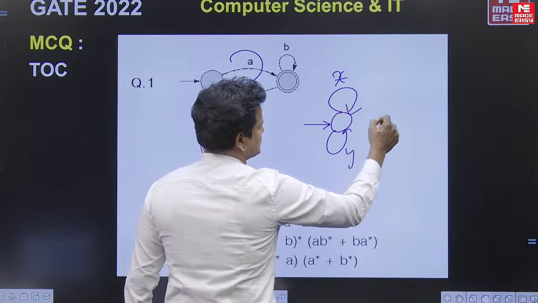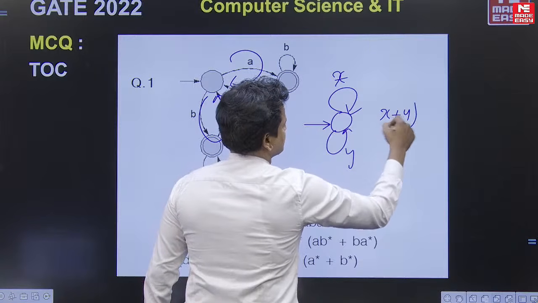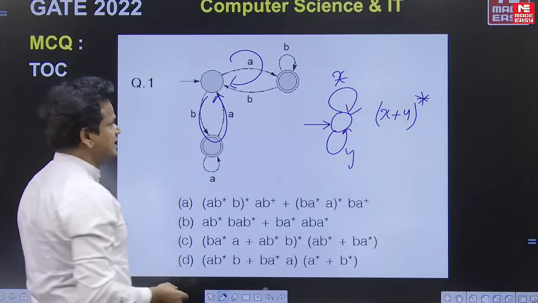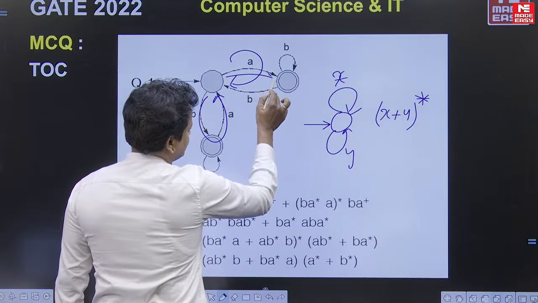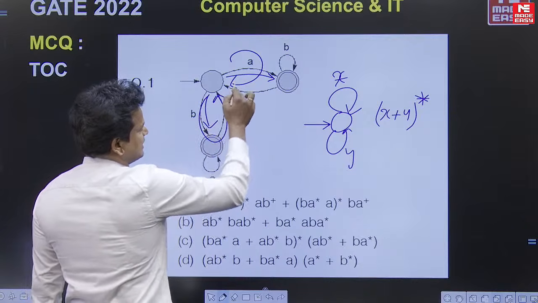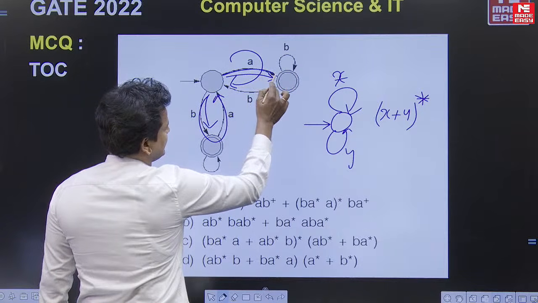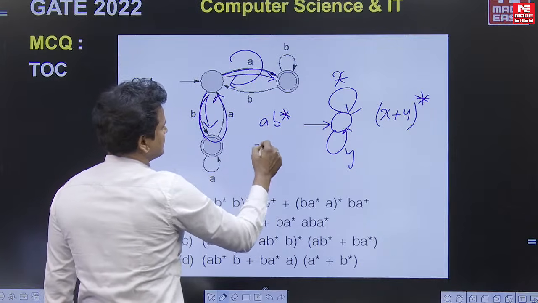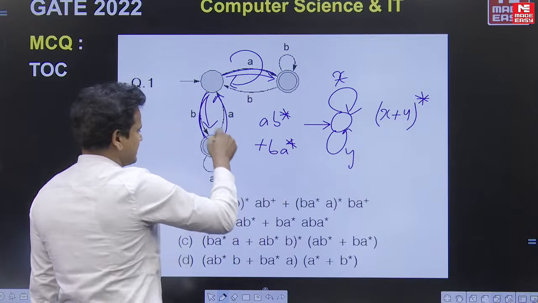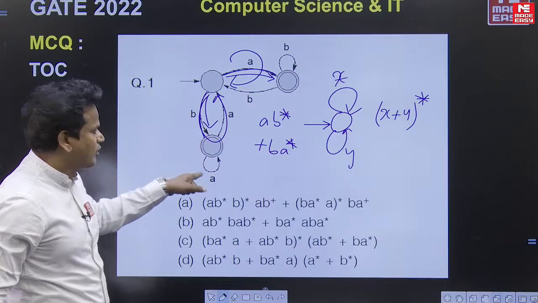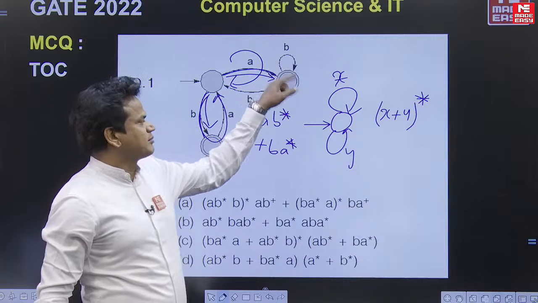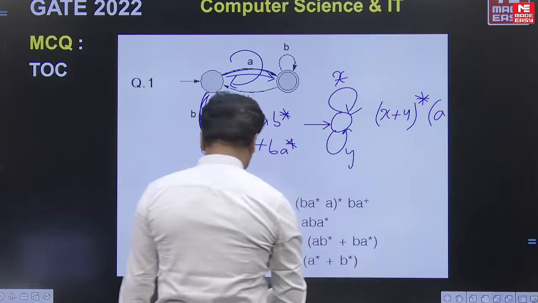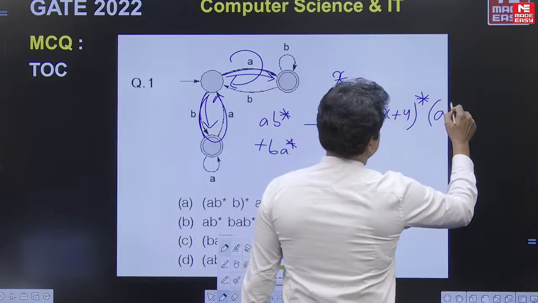So what is the expression for this? X plus y whole star. It can run the loop anyway, and finally it has to stop in a final state, either in this state or in this state. If it wants to stop here, what is the expression? A ending with b star, or it can stop here, b ending with a star, any number of a's ending with b or any number of b's ending with a. So here the answer is x plus y whole star ending with ab star